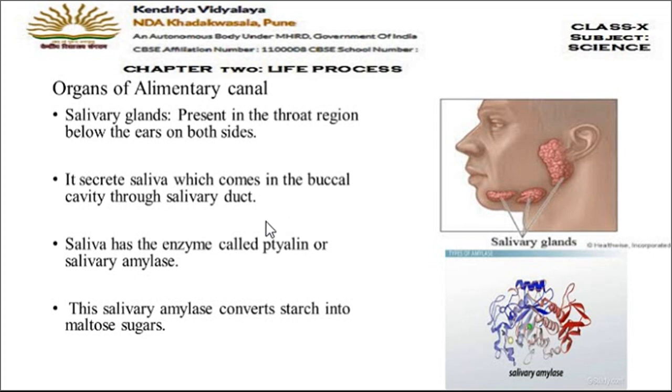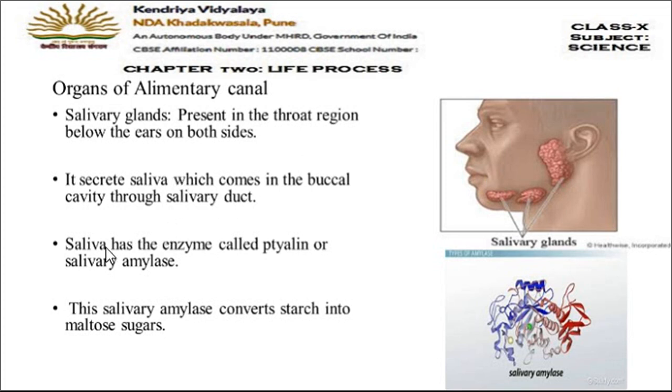Then I want to mention here that a gland is nothing but a special type of cells which secrete some special substances which help in digestion or which help in other metabolic reactions. Okay. Then this salivary gland secretes saliva. Saliva is the liquid which is present in the mouth. So these glands will secrete the saliva, and this saliva will come into the buccal cavity with the help of some tube-like structures which are called the salivary ducts.